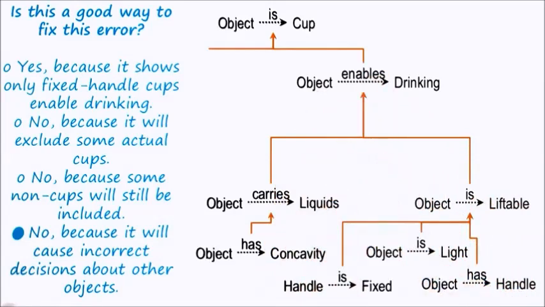The agent too can figure out that this is not the optimal place for putting handle is fixed because, A, it violates its notion of a pail. A pail is liftable but has a movable handle. It also violates its notion of a briefcase. This part was coming from its precedent of a briefcase. The briefcase has a movable handle and it too is liftable. This is how the agent knows that handle is fixed should go somewhere else in this explanation, above object is liftable, but beneath object enables drinking.